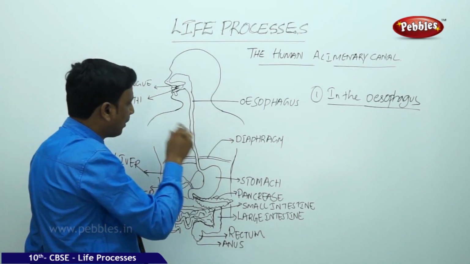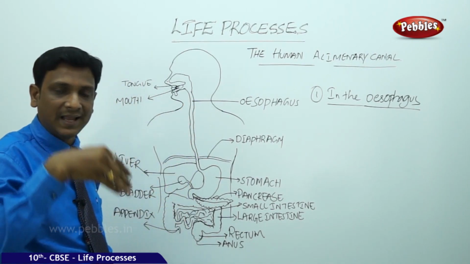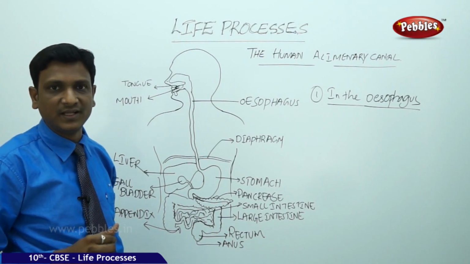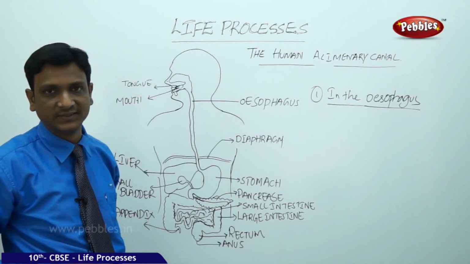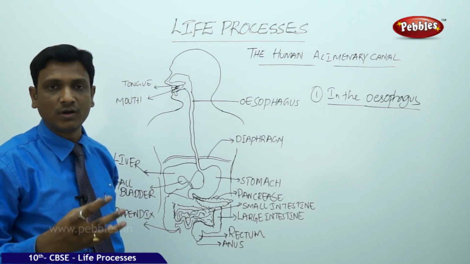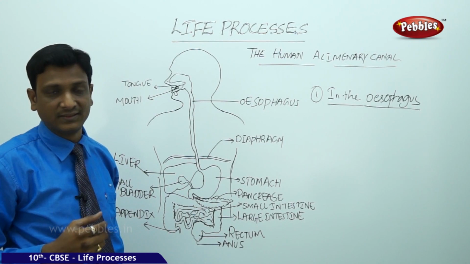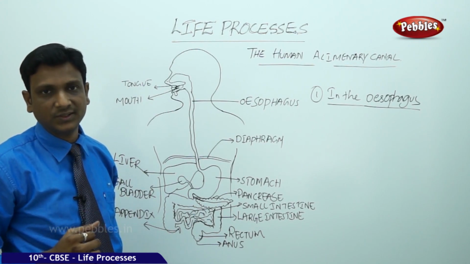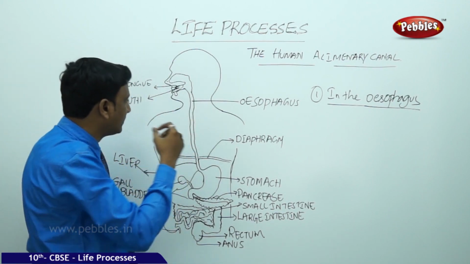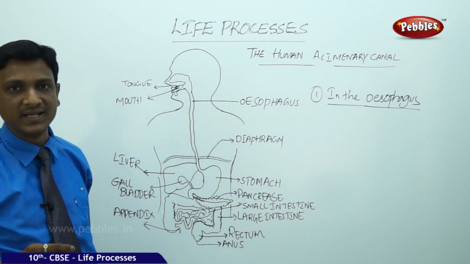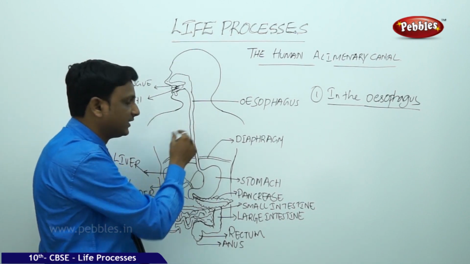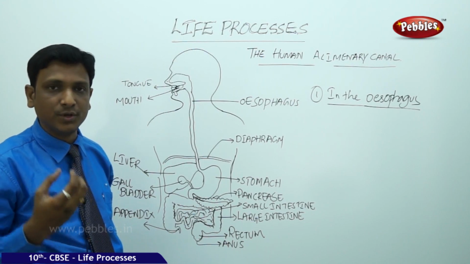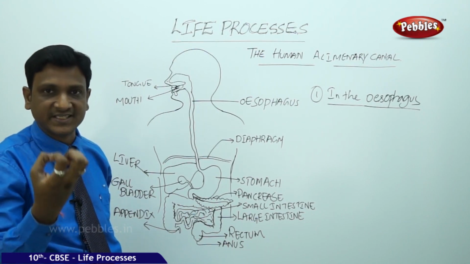So the esophagus is a long tube which is lined by some mucus. It is a long tube, but even then the food cannot simply pass in the esophagus because the food is not completely watery. The food is not completely a liquid. It is a paste kind of thing. So it has to be moved down in the esophagus. That is achieved by the circular muscles present in the esophagus. So the esophagus has longitudinal and circular muscles which produce wave-like contractions and relaxations.